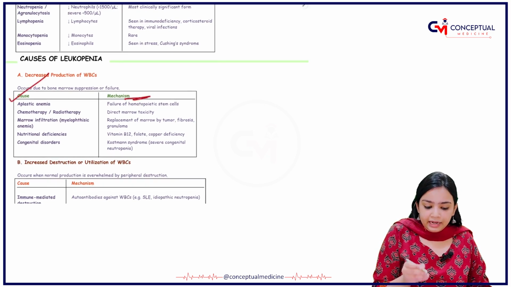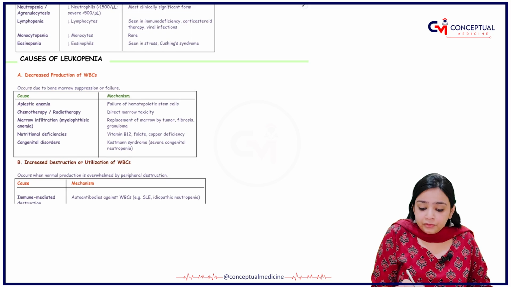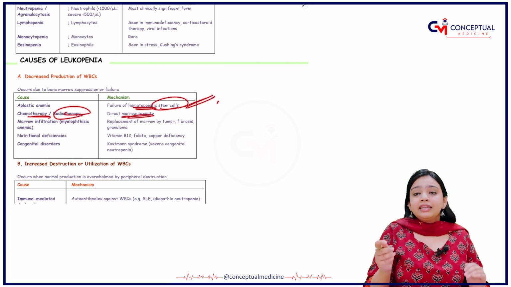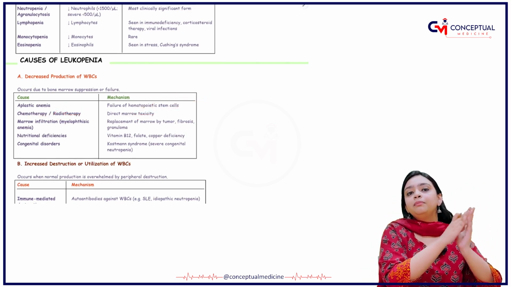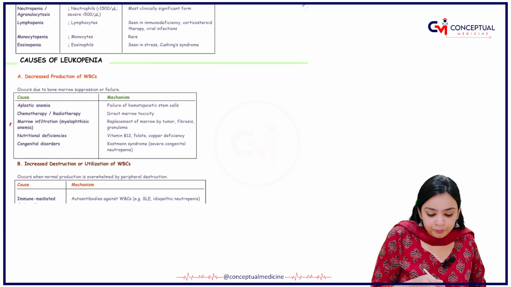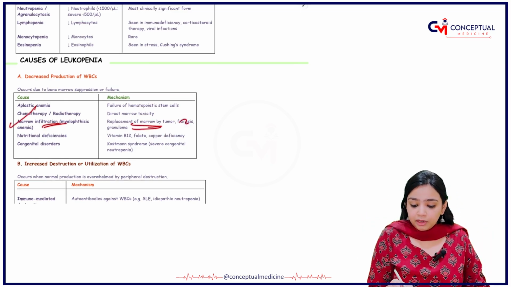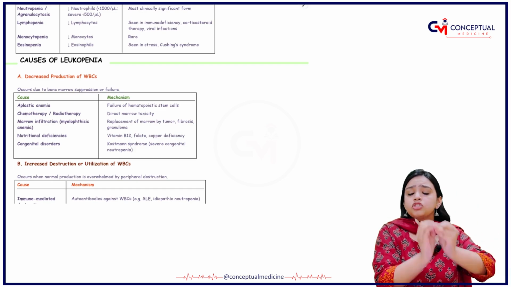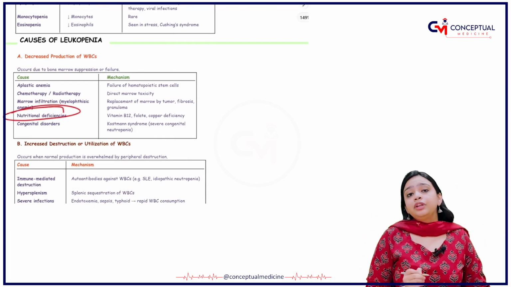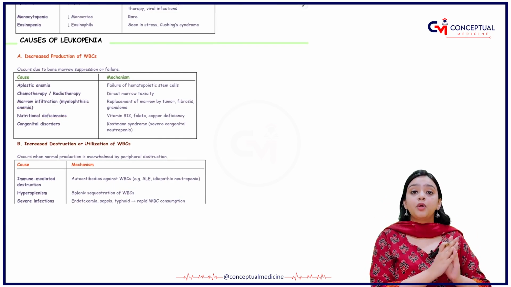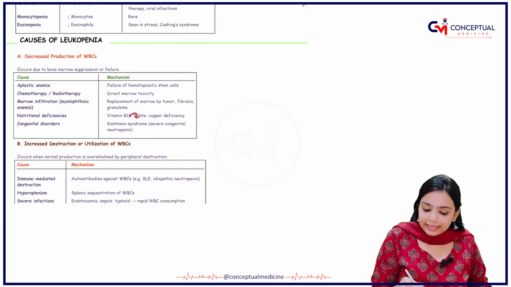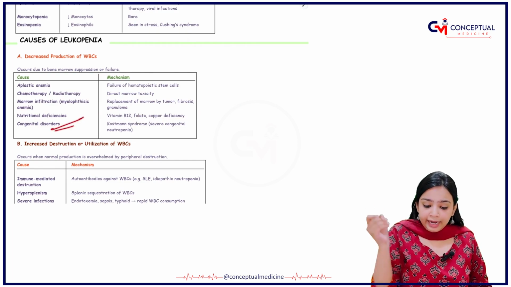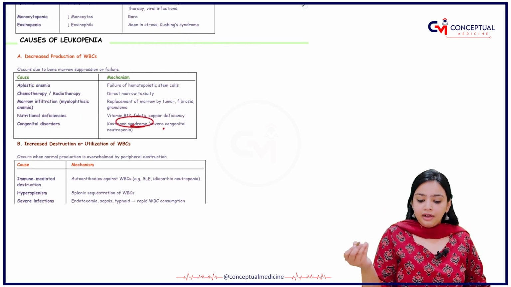What are the causes and the mechanism? First one is aplastic anemia, when there is a failure of hematopoietic stem cells. Chemotherapy and radiotherapy directly toxify the bone marrow. It is very toxic to your bone marrow. Bone marrow infiltration, when there is a replacement of marrow by tumors, fibrosis or granuloma, if the person is suffering from any tumor, fibrosis or any sort of granuloma. Then nutritional deficiency, when the person is not taking a proper amount of food, like vitamin B12, folate deficiency and copper deficiency. Then you have your congenital disorders. In the congenital disorders, you have a syndrome.